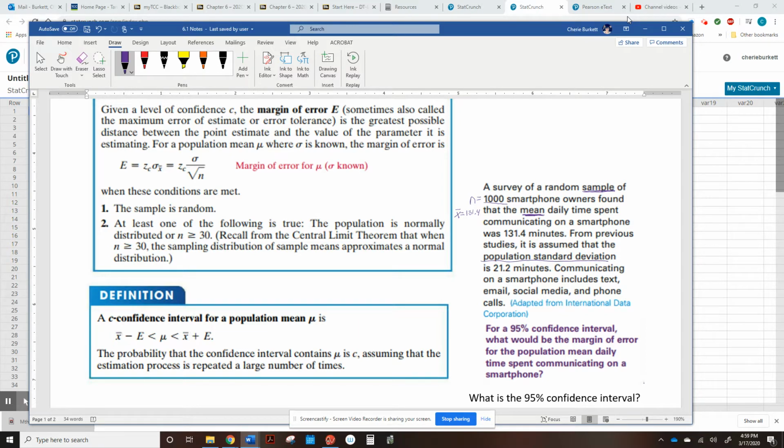Okay. From previous studies, it is assumed that, pay attention to the word, the population standard deviation. Okay. They're not explaining it. They're just saying, okay, from previous studies, it's assumed that this is sigma. The population standard deviation is 21.2.